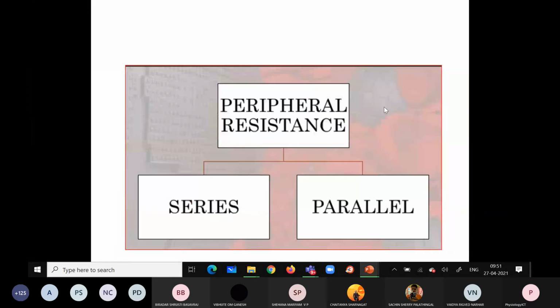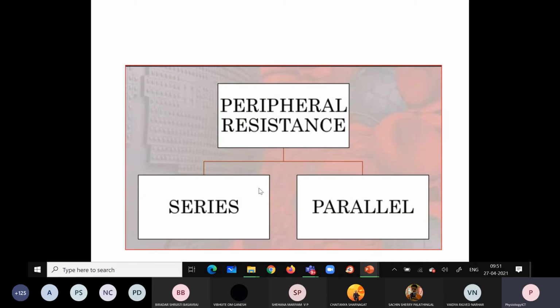Right. So now we have the resistance, that is peripheral resistance. Peripheral resistance is due to what? That is due to the arteriolar smooth muscles and precapillary sphincter smooth muscles. So what is this peripheral resistance? The resistance offered to the blood flow at the periphery, the peripheral circulation.